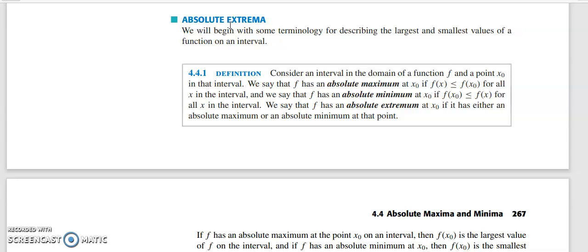So by absolute maximum we mean the maximum possible value taken by your function in a given interval. Similarly, absolute minimum means that all local minima need not be absolute minima. The absolute minimum is the smallest value the function attains in the given interval. So that is the maximum and minimum of the given function in the entire domain where the function is defined.